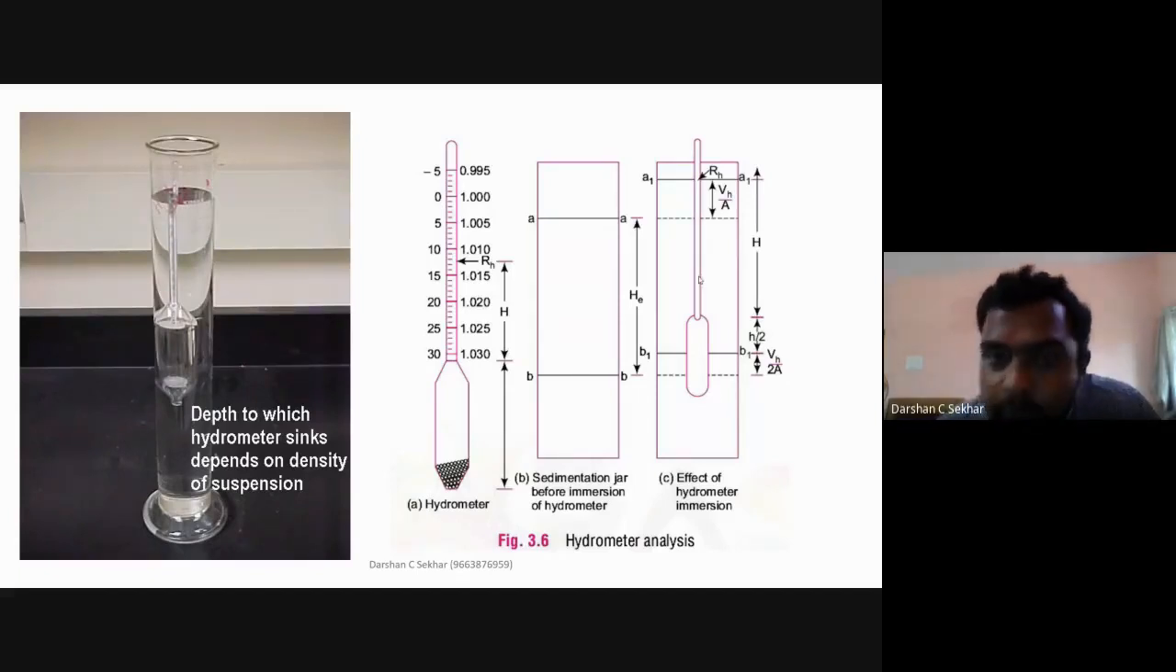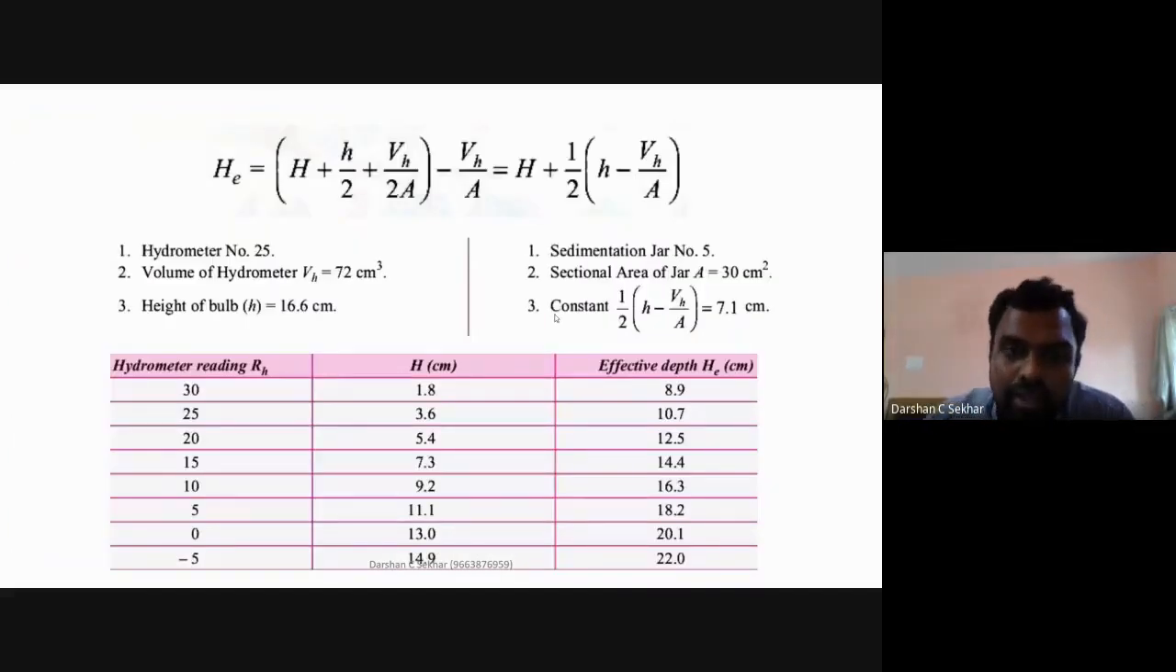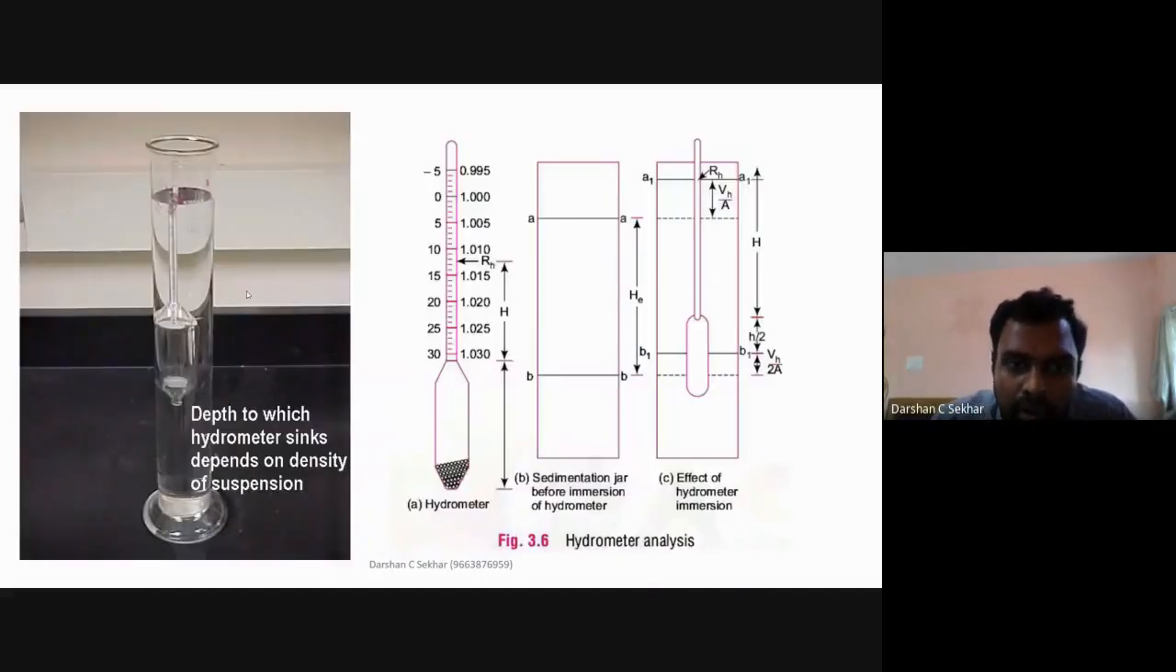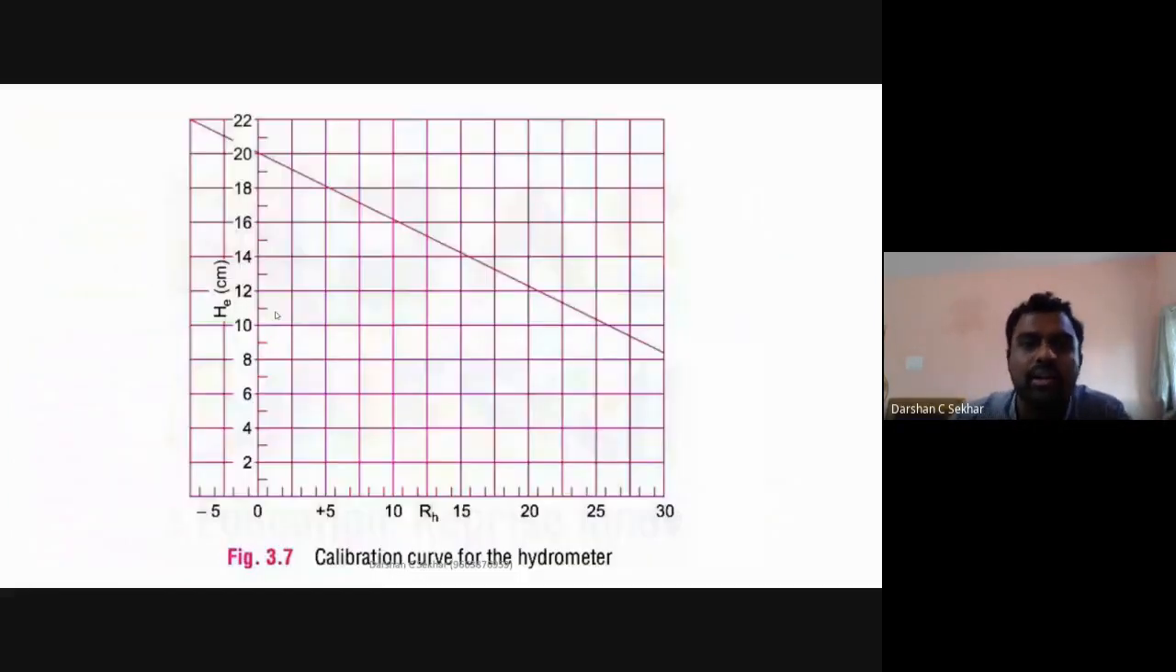Once you do this part, the calibration is complete. For a particular hydrometer and particular jar, this test is done only once. If you have done it once, after 10 years also you can use the same value. You do not need to make any new charts here.